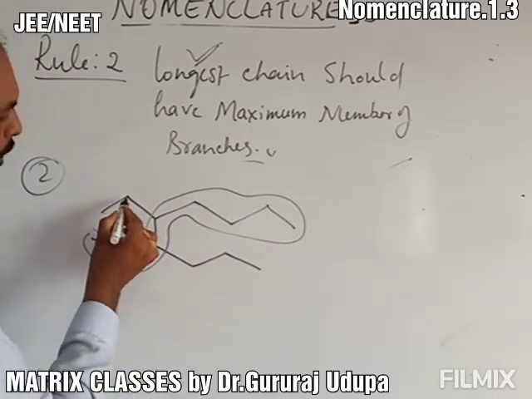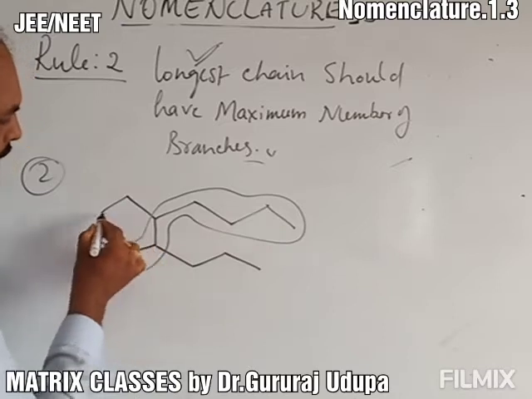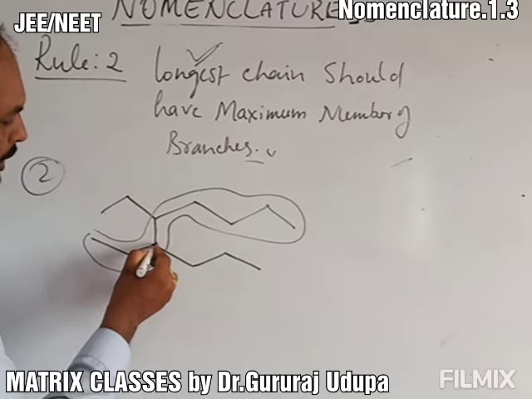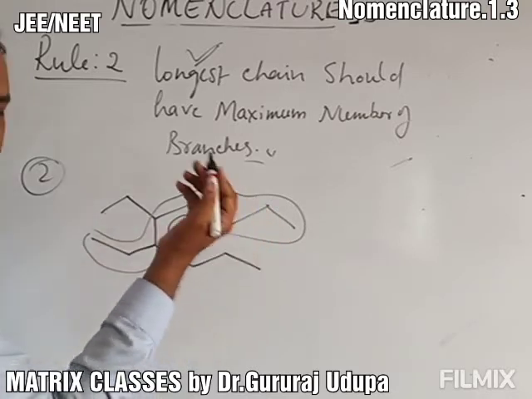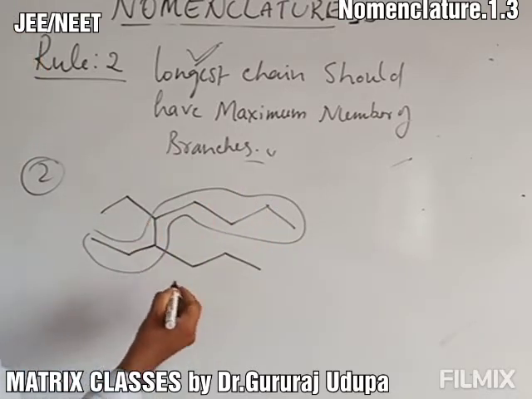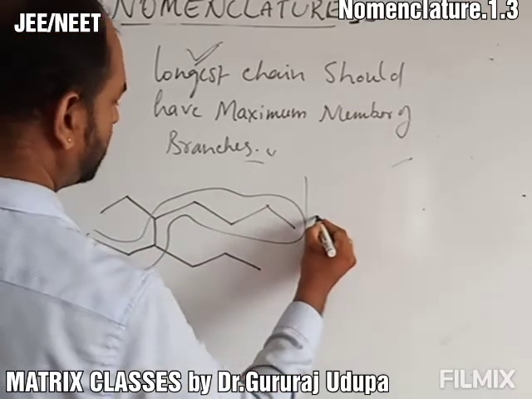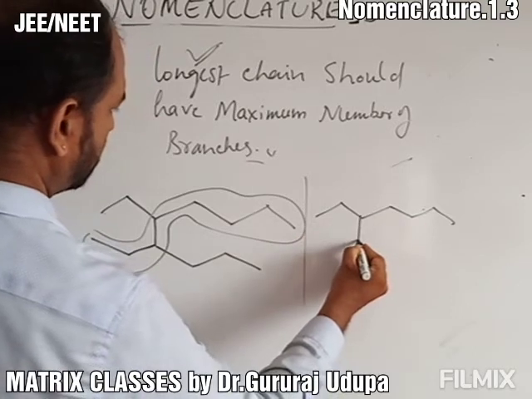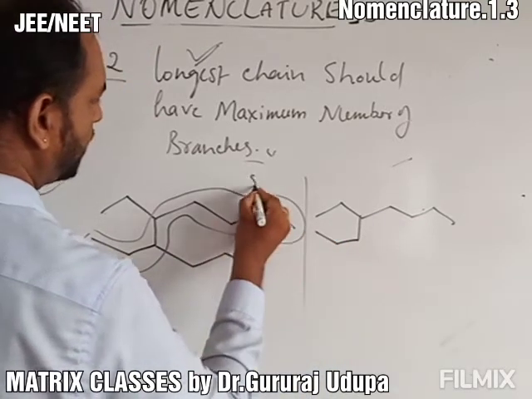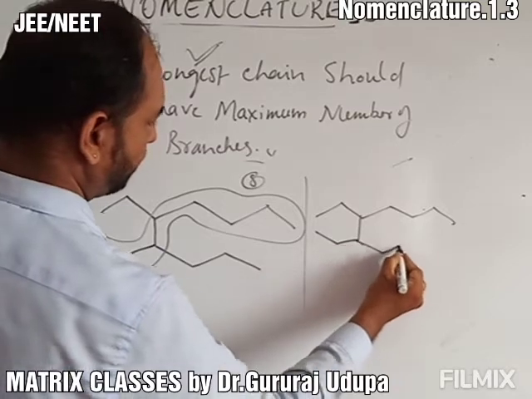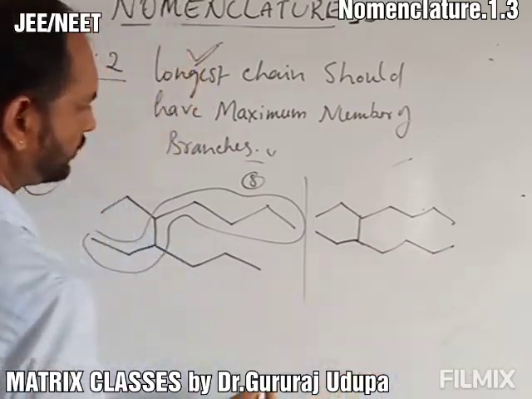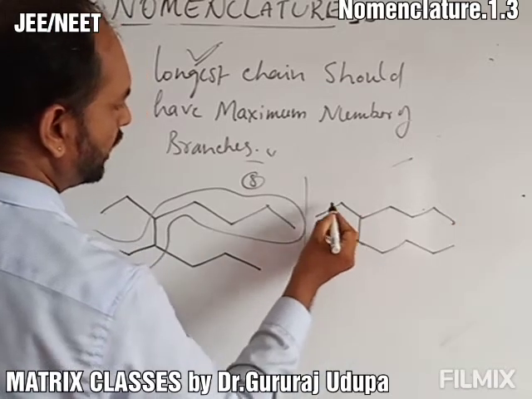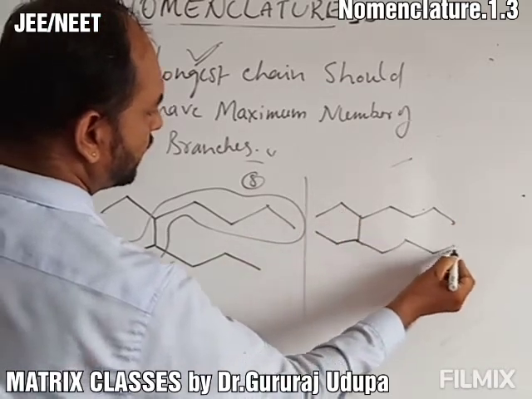Because 1, 2, 3, 4, 5, 6, 7 and 1, 2, 3, 4, 5, 6, 7, both are 7. This is 8, 1, 2, 3, 4, 5, 6, 7, 8. Longest, no confusion. But the same thing we'll see. If I write like this, I'm getting 8. No, this is 8. 1, 2, 3, 4, 5, 6, 7, 8.